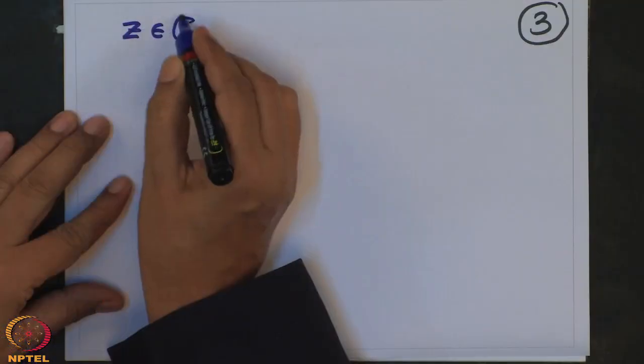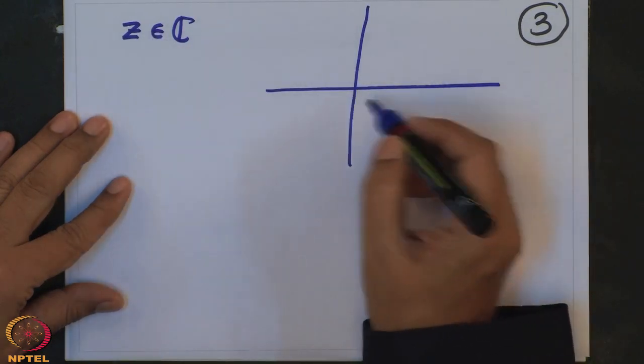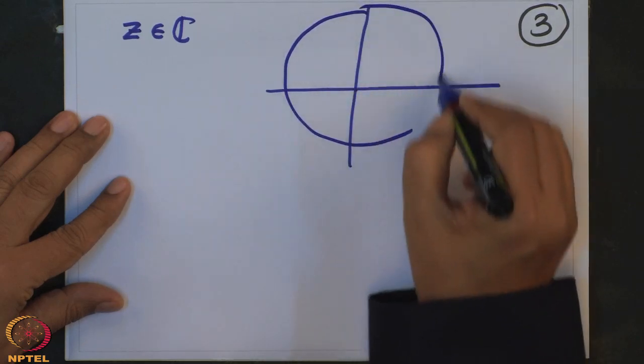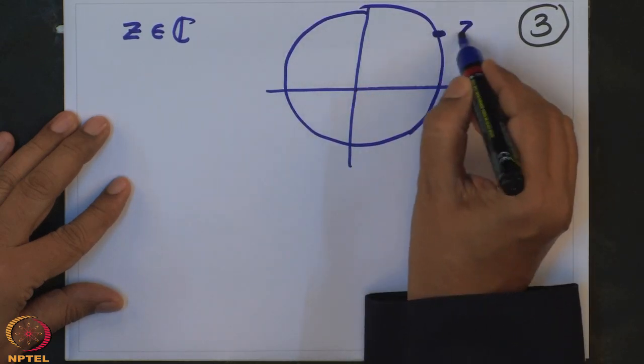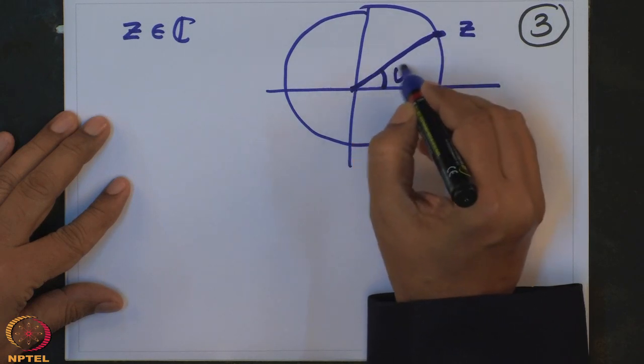You are given a complex number z. So look at the polar representation of this z. That means what? This is z somewhere here, and this radius and this angle.